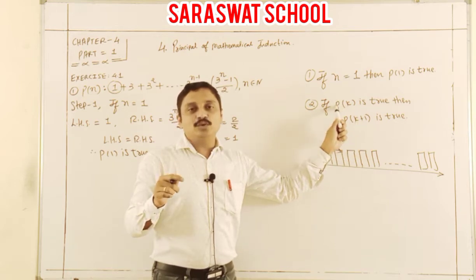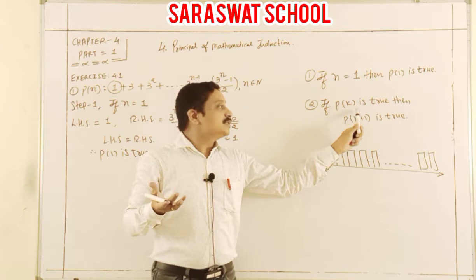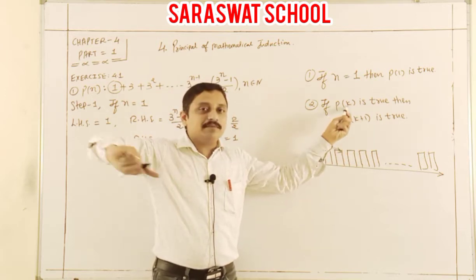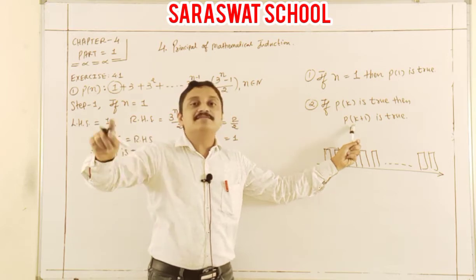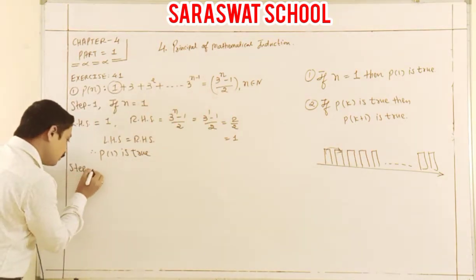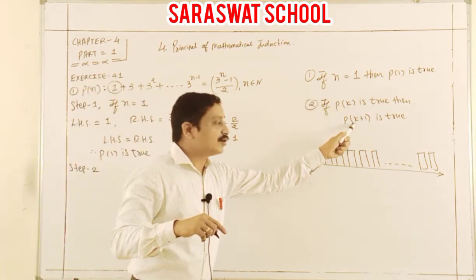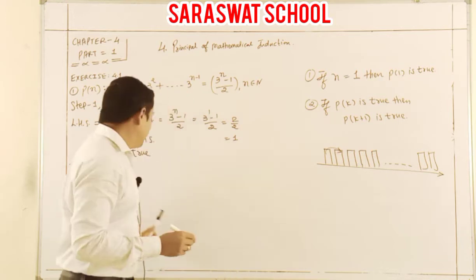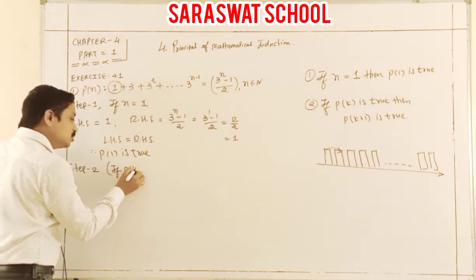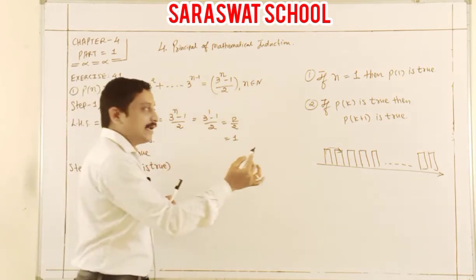Pk is true, given, and I prove Pk plus 1. So students, for easy calculations I take one part separately and another part separately. I create step 2 for this one and step 3 for this one. Both are joined, don't worry. Step 2: if Pk is true.